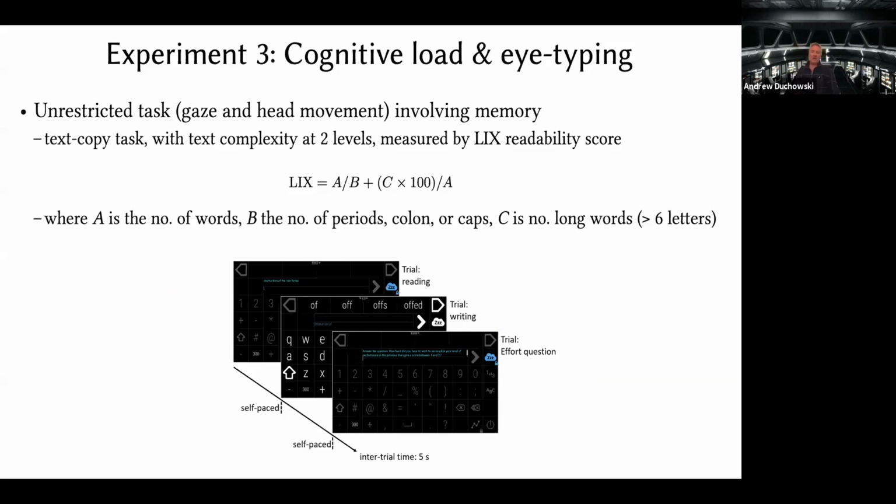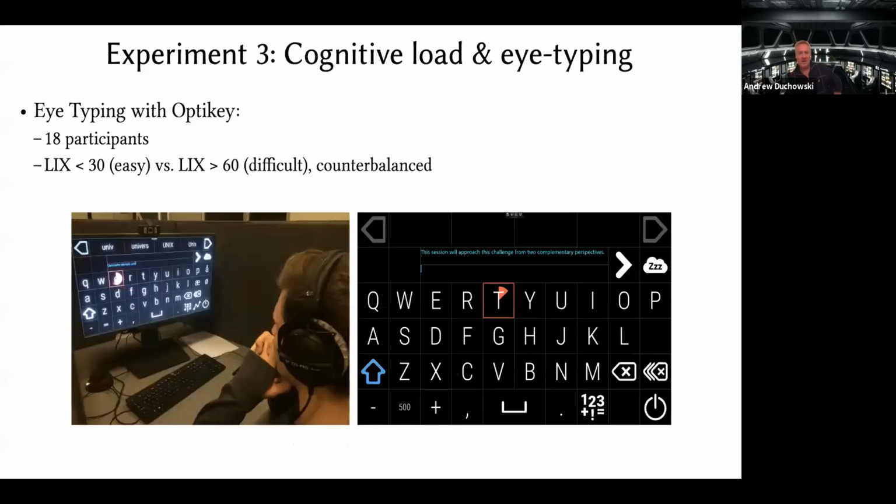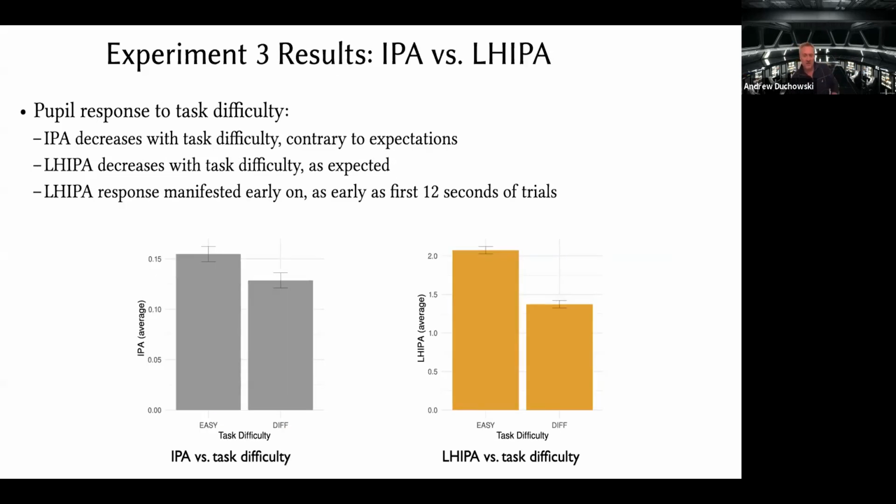Here in experiment 3 was our applied setting, where people were performing an eye typing task. Again, 2 difficulty levels measured by the LIX readability score. They had to remember a phrase and then type it back in an eye typing kind of application, as shown here. If the LIX was less than 30, it was the easy task. Greater than 60 was a difficult task. Here you can see the letter T highlighted in red, which is what the user is fixating to type the letter T. And in this case, once again, LHIPA showed